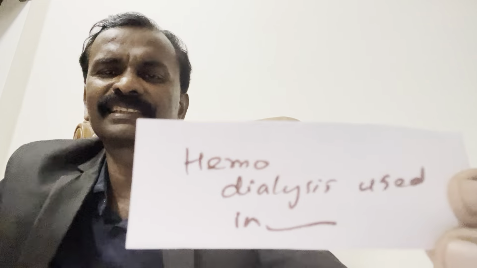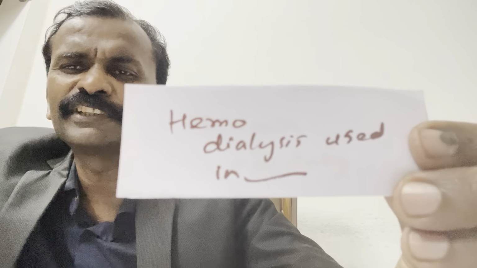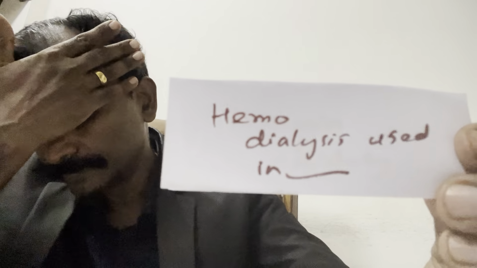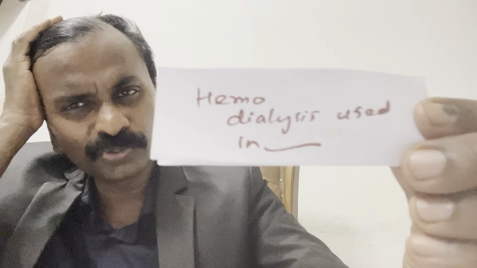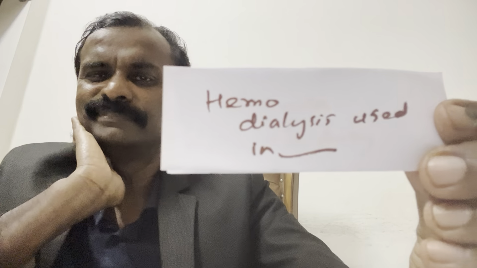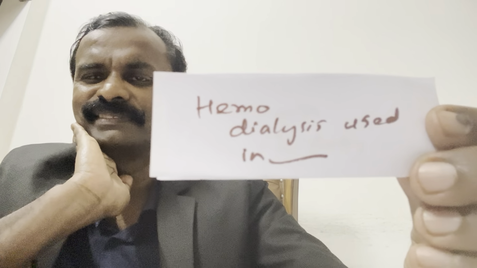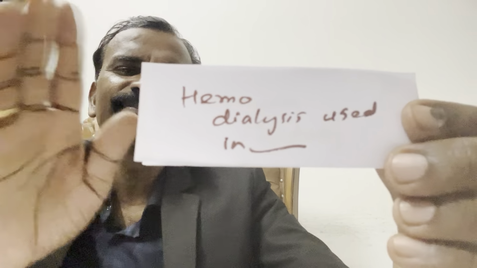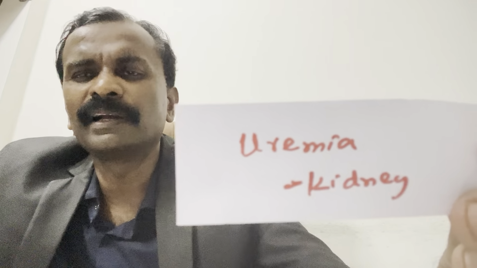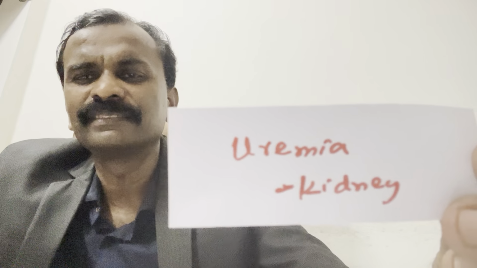Hemodialysis is used in which disease? In uremia of kidney.